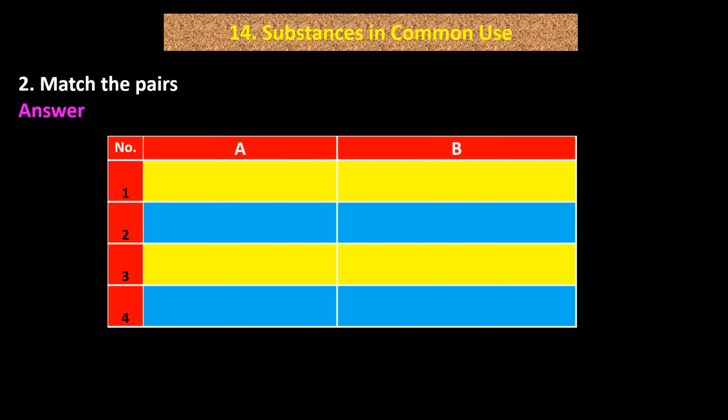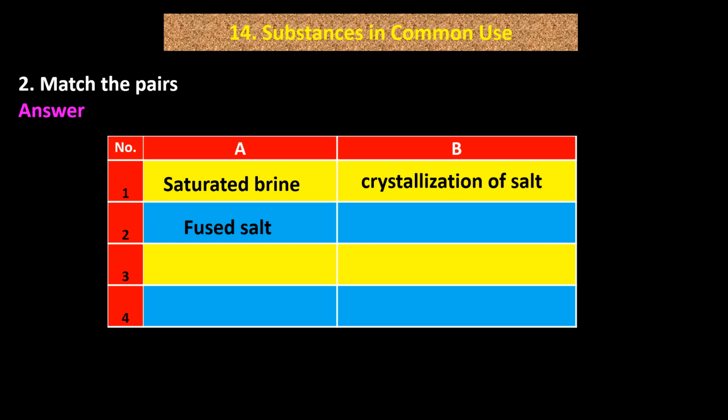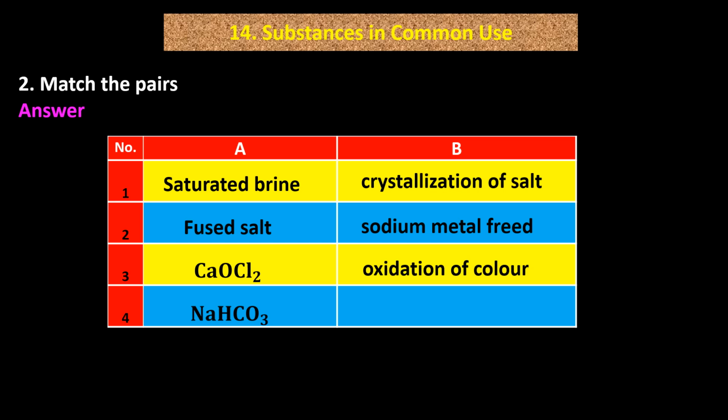Answer. Inside the column, A and B. Point 1. Saturated brine: crystallization of salt. 2. Fused salt: sodium metal freed. 3. CaOCl2: oxidation of color. 4. NaHCO3: basic salt.